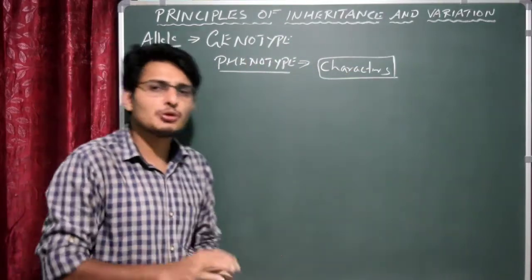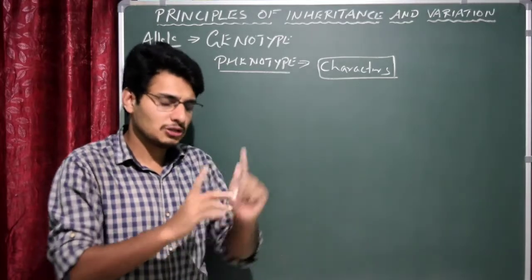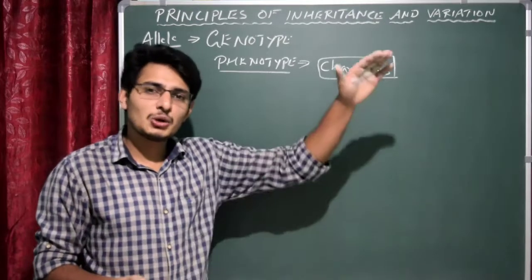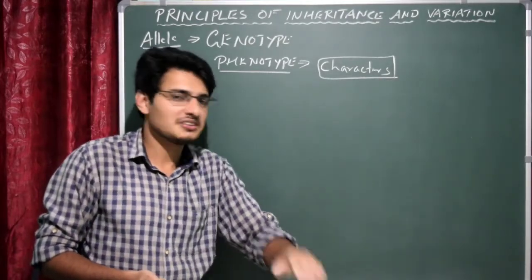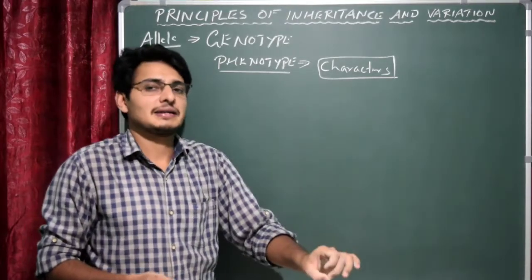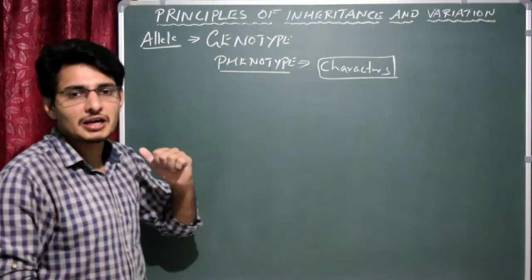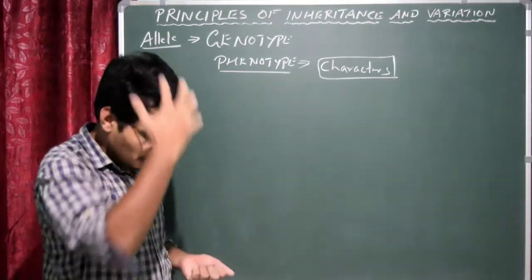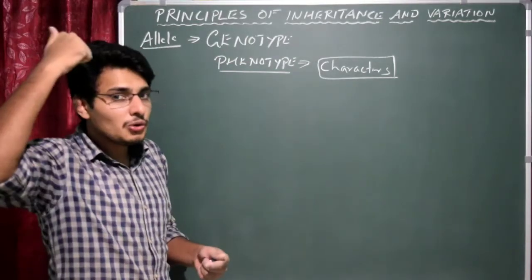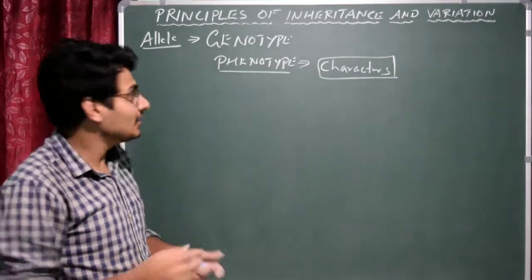For example, if you look at a tree, or let us take plants, let us take around four mango plants. In that you could see the height of each plant differs. You can easily say one mango plant is taller, the other one is a bit dwarfer. That means that is phenotype. So that is the external appearance of an organism, called phenotype. For example, my hair is kind of wavy, so obviously that is phenotype. But you don't know which type of allele is responsible for this phenotype. We don't know, right? That is actually the genotype.